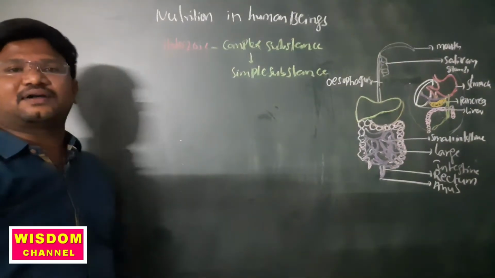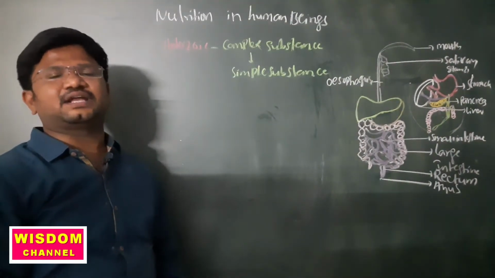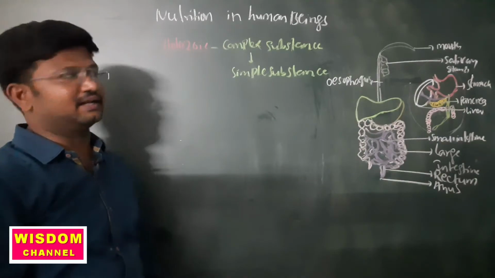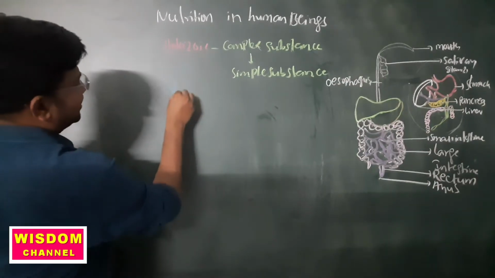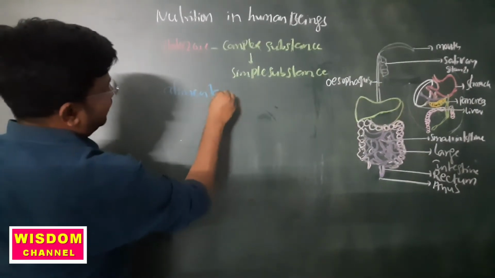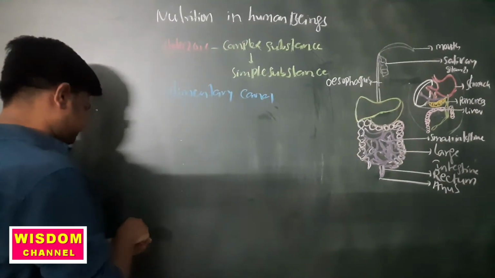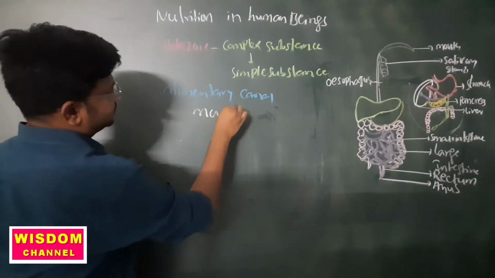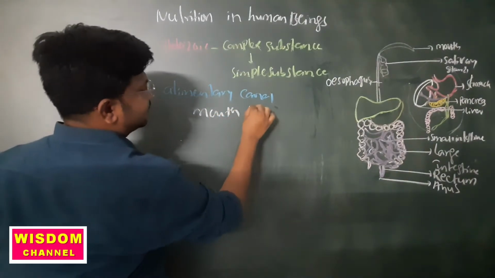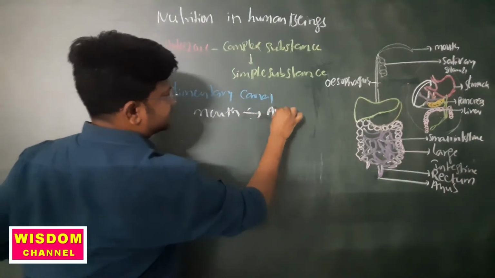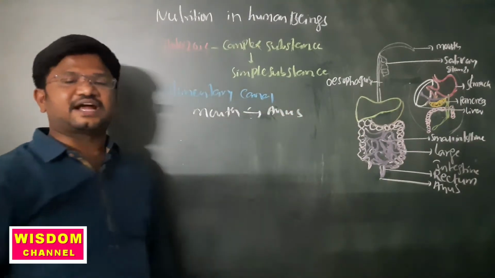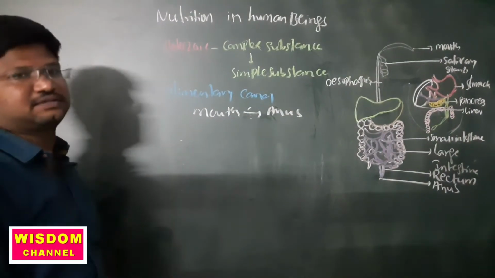Our alimentary canal plays a key role in digestion of food material. What is that alimentary canal? It starts from the mouth and ends with the anus.